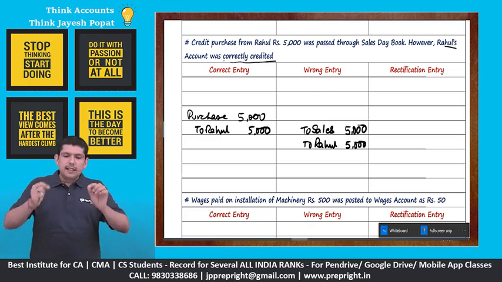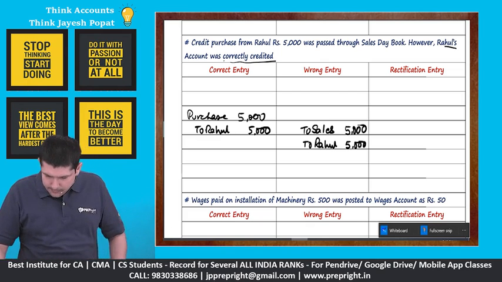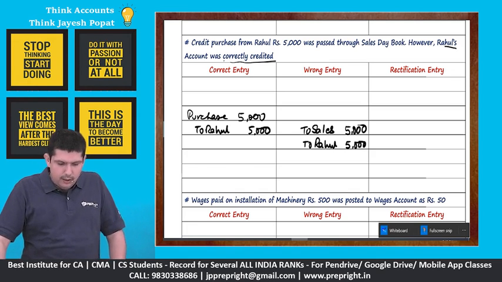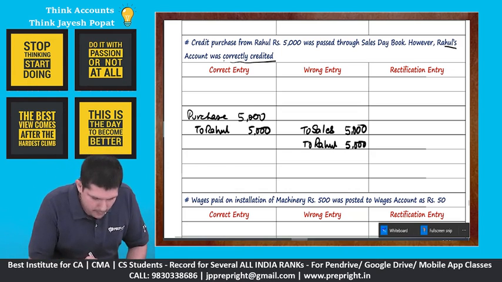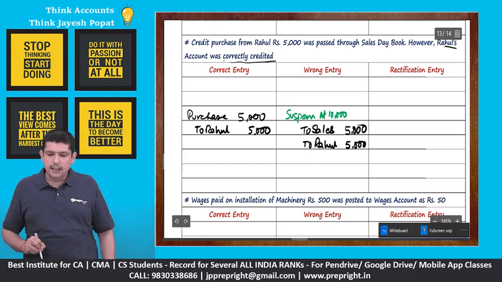So again, in this case, there are two credits, right? We do not have any debit here. So there will be a difference in trial balance. We will say suspense account. There will be a suspense account of 10,000 which will be created.